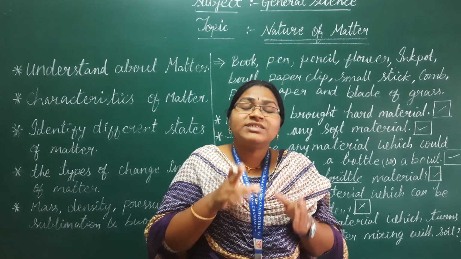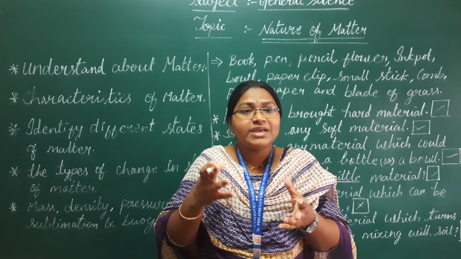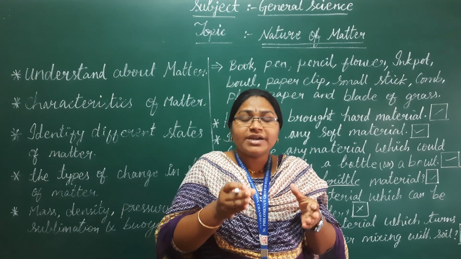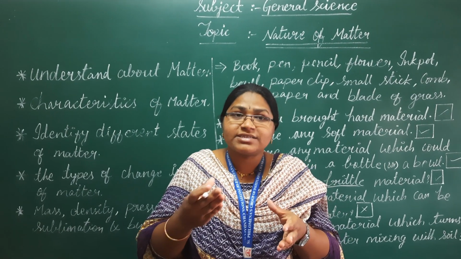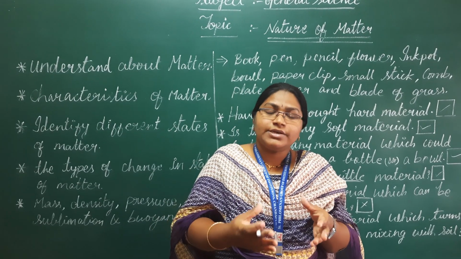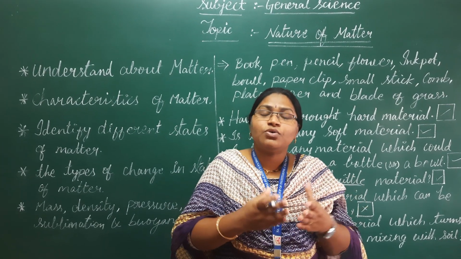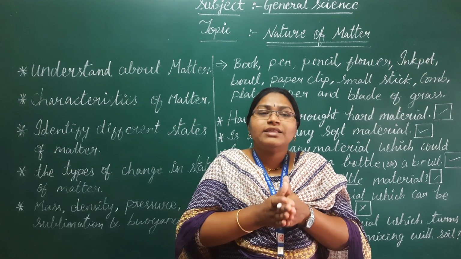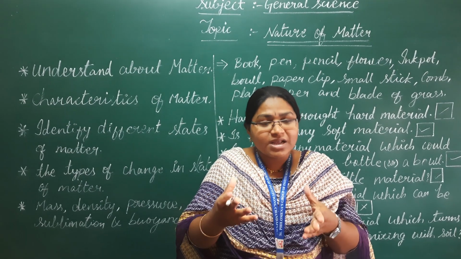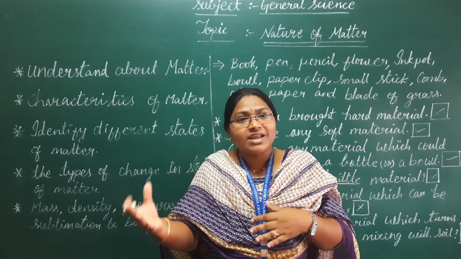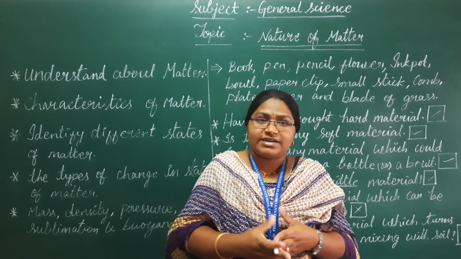Also, some materials appear similar, and some materials show the same, common characteristics. So by doing these two activities, you can clearly understand that materials appear similar yet are not just like one another, and have common characteristics.